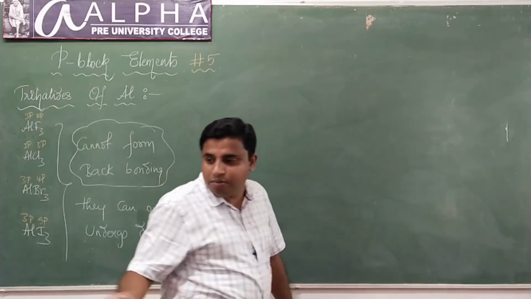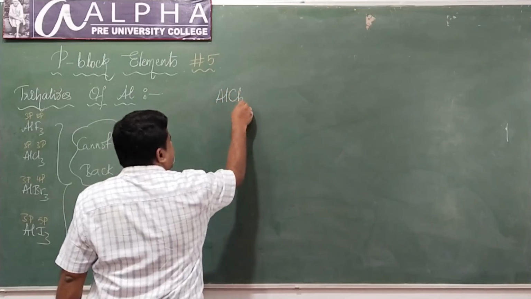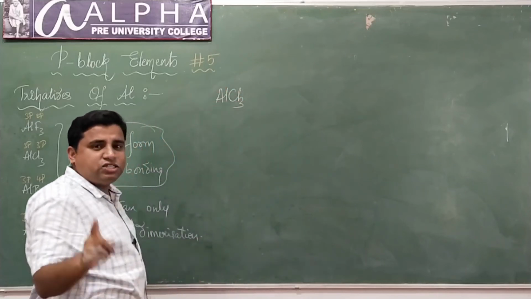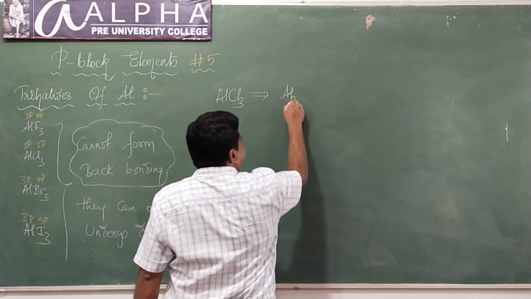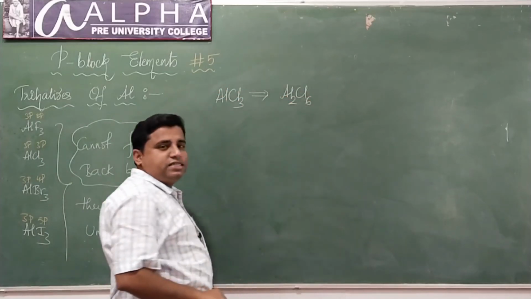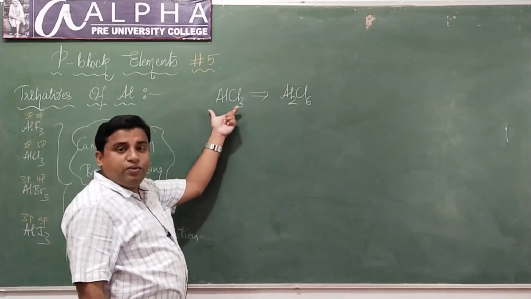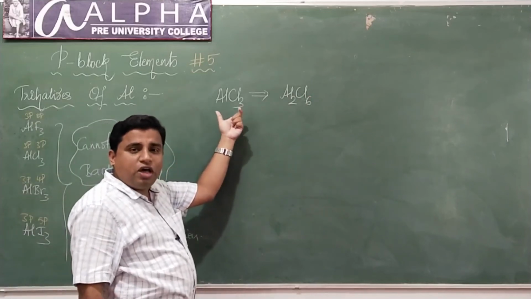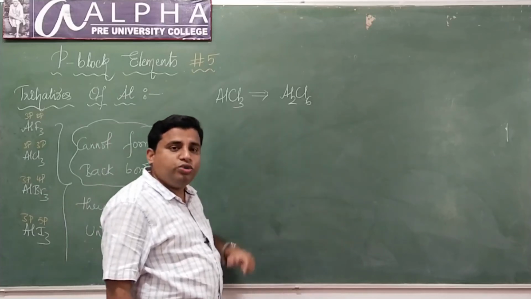Now look at how aluminium trichloride undergoes dimerization. Observe this phenomenon. Usually aluminium trichloride, AlCl3, will not exist as one molecule. It exists in the form of Al2Cl6. That means two molecules of aluminium trichloride combine to form one molecule. How do they combine?